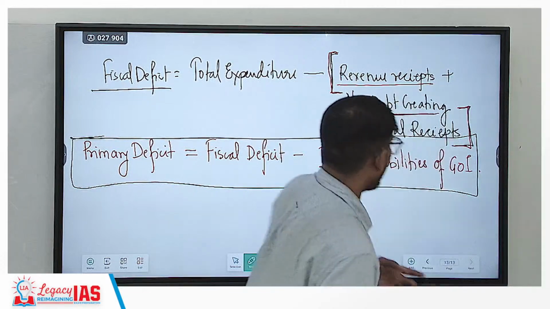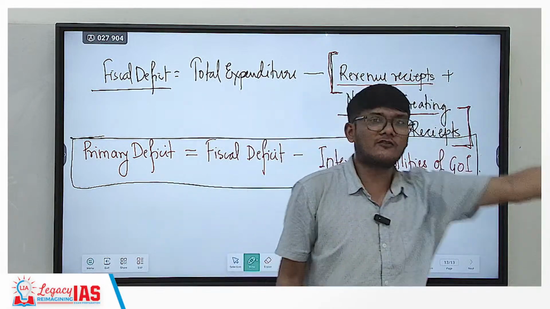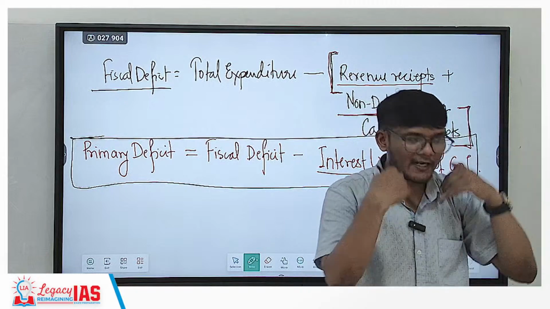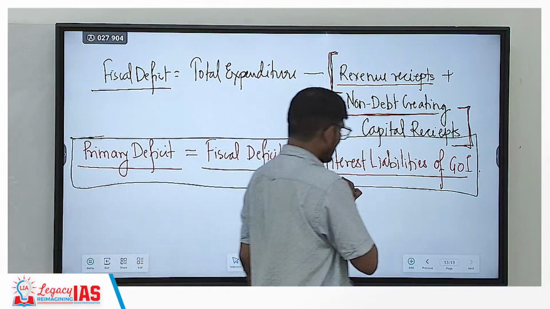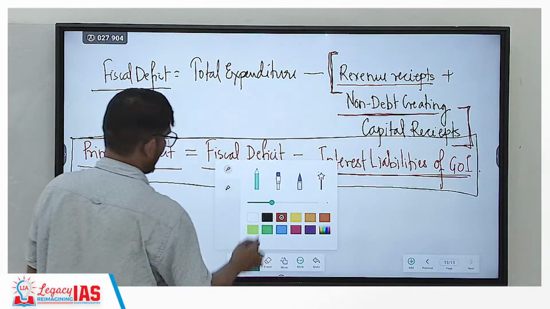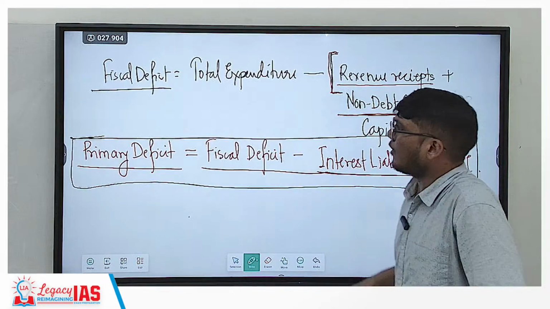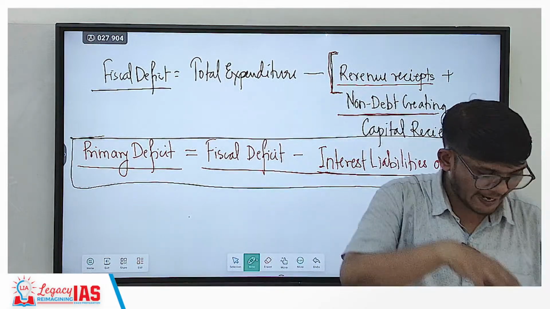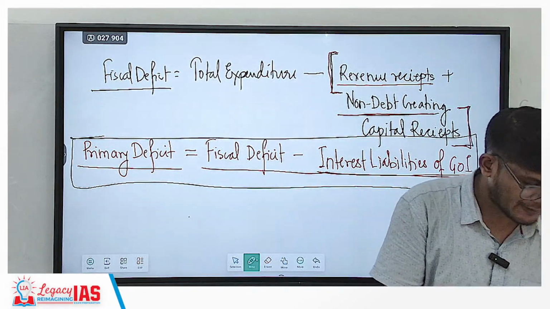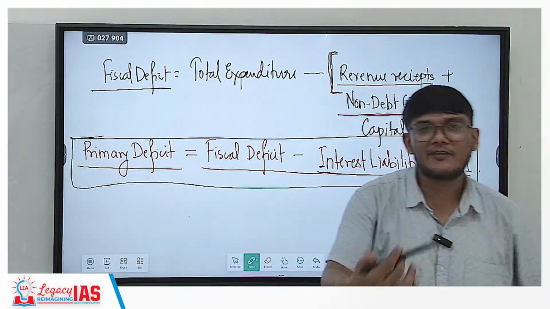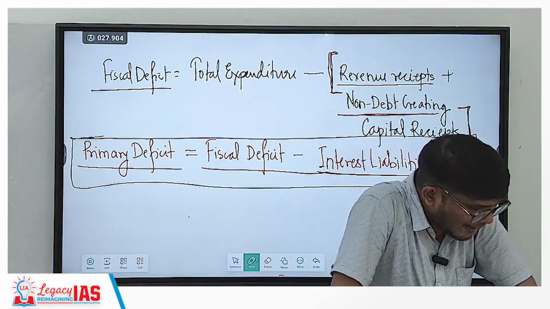That is why we remove the interest liabilities of the Government of India, because these are the interest liabilities on the loans that the government has taken previously. So to understand the performance right now, we understand it with the primary deficit, which is equal to fiscal deficit minus interest liabilities of the Government of India. All right. So this basic static part of the budget you should know. Now, having understood all this, let's dive into this year's budget and what all has been announced so far, what all schemes have been announced. The names have not come out, but schemes in what sector, etc. Let's start seeing them one by one.